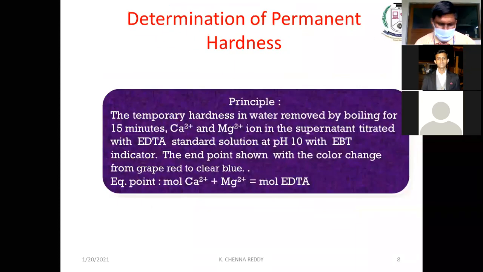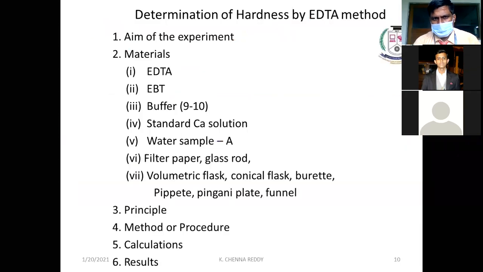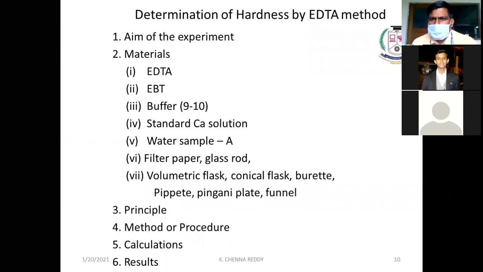And if you want to even find out permanent hardness, we have to boil the water and we have to subtract the temporary hardness from total hardness and we will get the permanent hardness. The total hardness is equal to temporary hardness plus permanent hardness. Not a minus here, we have written minus, but it is a plus. Determination of hardness by EDTA method.